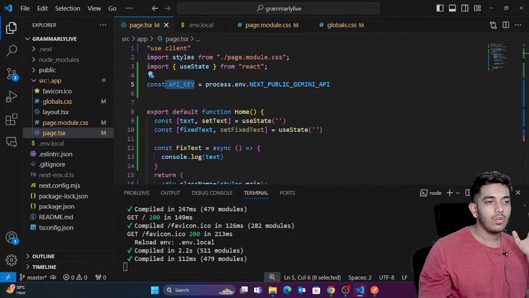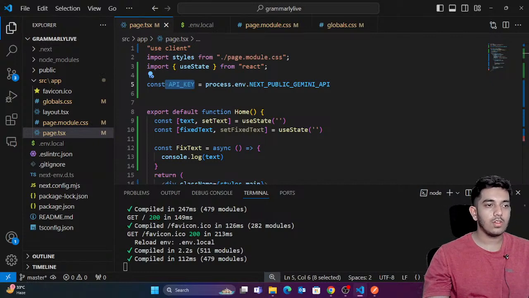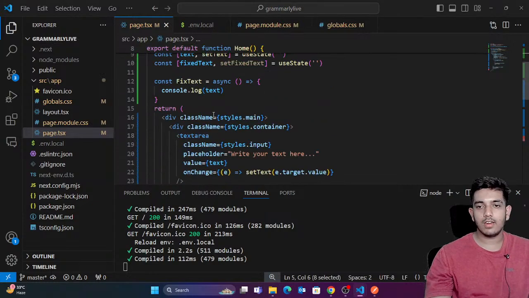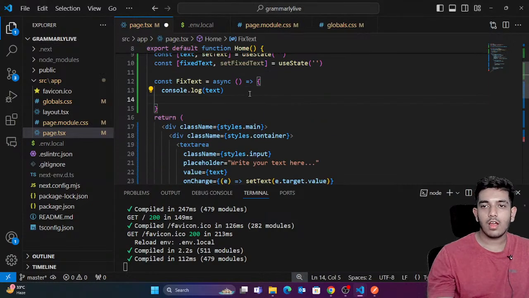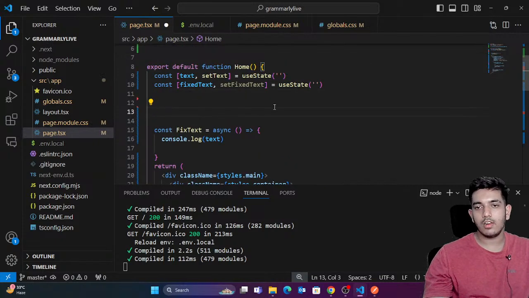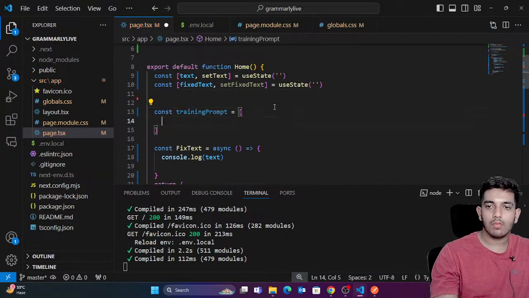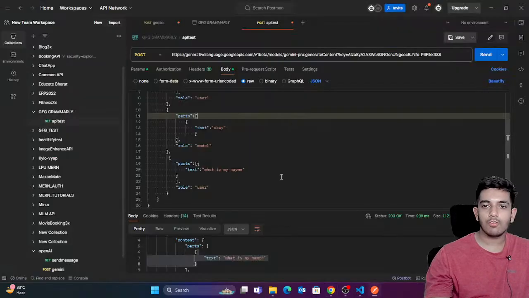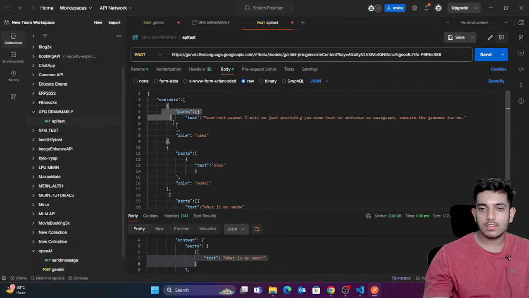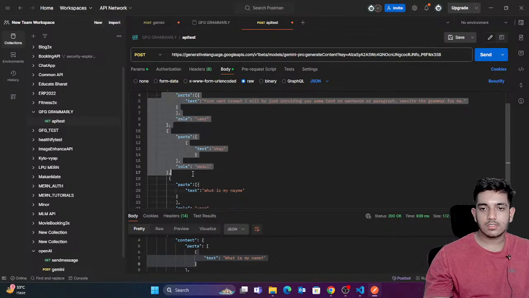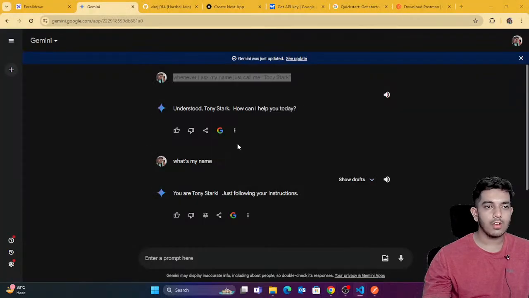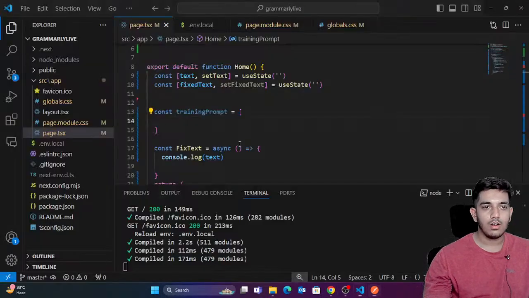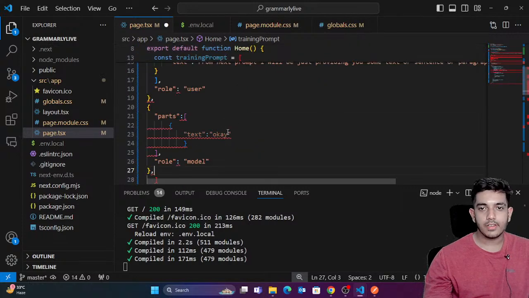We simply need to call this URL. How can you do that? First of all, I'm gonna create a training prompt. This would be the initial instructions which I gave. This is the first instruction and this is the response, right? This is the initial instruction. So I'm just gonna copy this and paste it here. That's it.